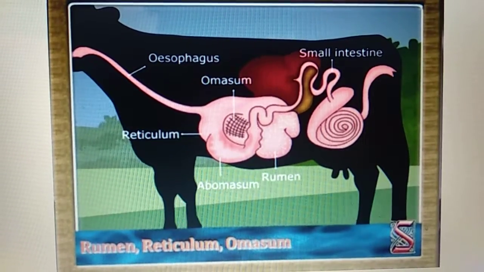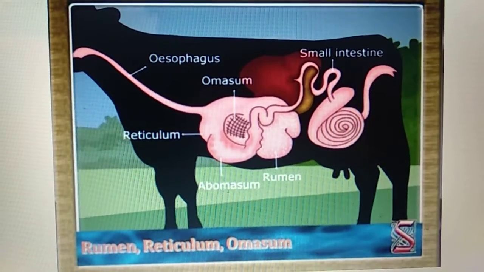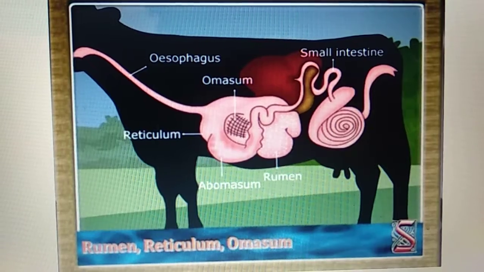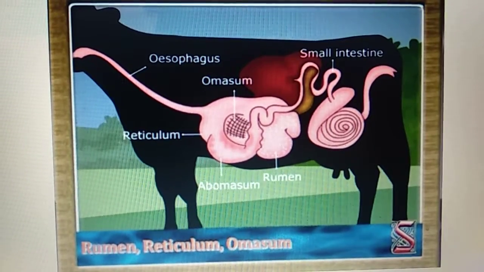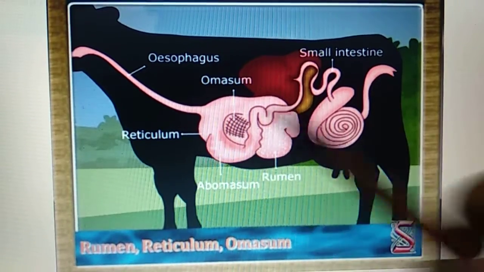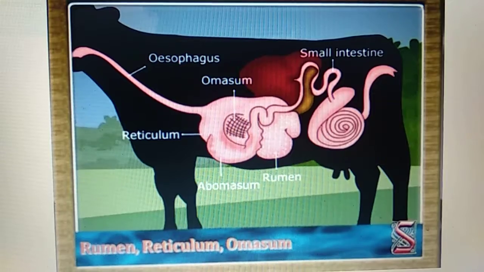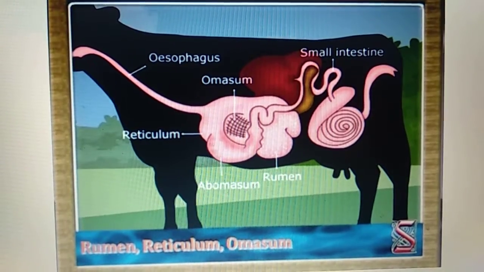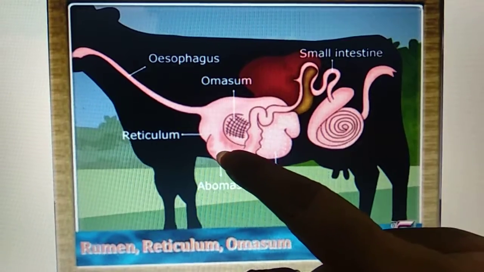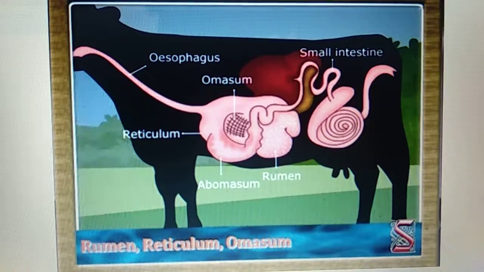After the digestion in the rumen, food now moves to the second chamber, that is the reticulum. Now enzymes secreted here also digest the food, and here the digestion takes place completely. So you can see the reticulum I have marked in this diagram. Reticulum is digesting the food completely because enzymes for digestion are present here. Now after this, the food along with the bacteria which were present in this area as well as some bacteria present in the reticulum area will be moving to the omasum area.